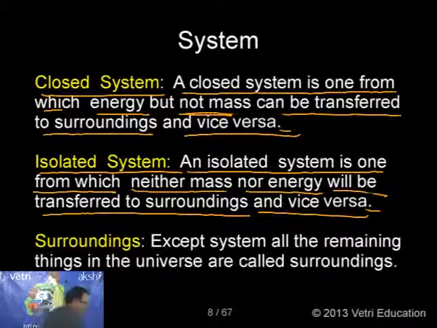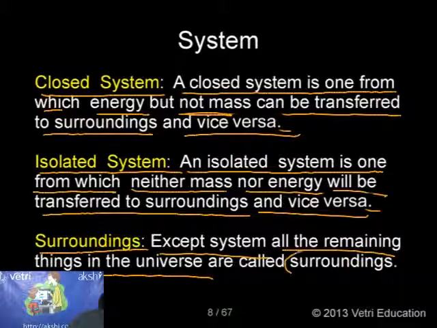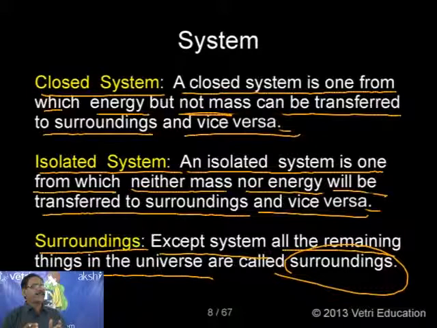Okay, and next let me tell you, what are surroundings? Except the system, all the remaining things in the universe are called surroundings. I have already explained what a system is. Suppose we have a vessel, open or closed or isolated, having reactants. Except that system, all the remaining things surrounding it, we call the surroundings. So system and surroundings together are called the universe.